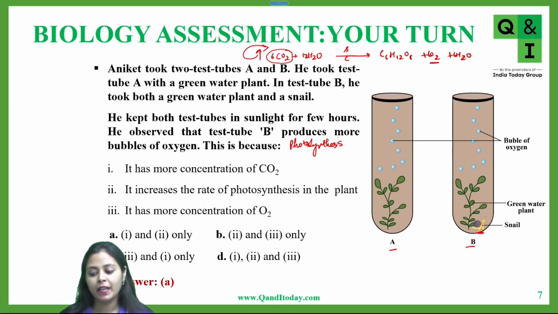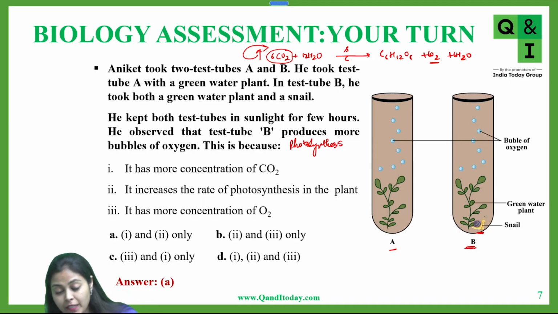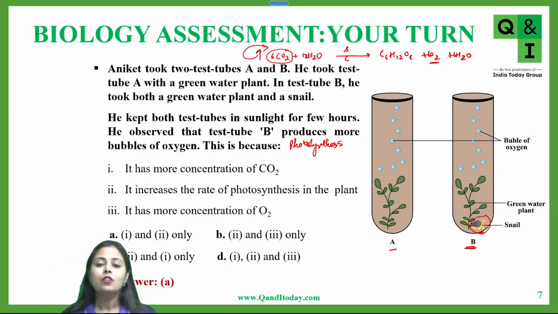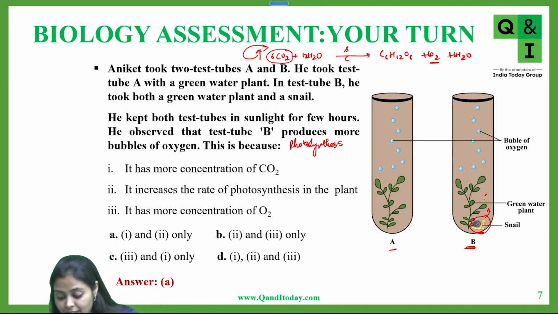Now, why is there an increase in carbon dioxide concentration in test tube B? Because the snail, just like we humans, takes in oxygen and releases carbon dioxide during the normal breathing cycle. In a similar manner, the snail would be releasing carbon dioxide into the test tube.